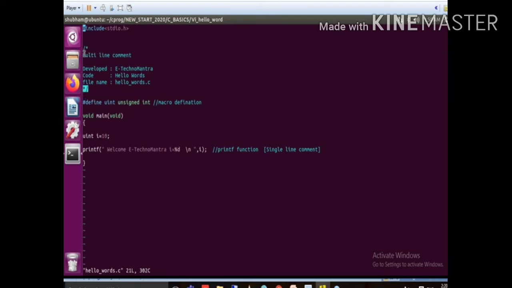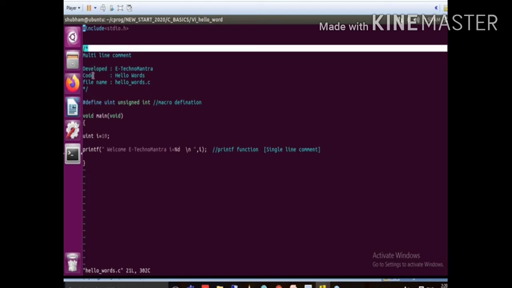If you write in between this /* and */ symbol, that data is considered as a comment. So how many lines can you write between this syntax? Whatever comment you want to write, you can write between this multi-line comment syntax. So I write here like developed by Technomantra, code hello world, file name hello world.c and like this.